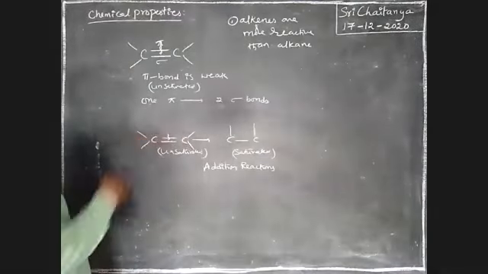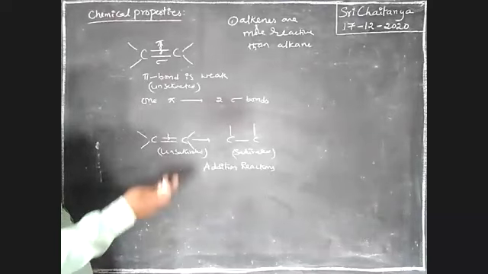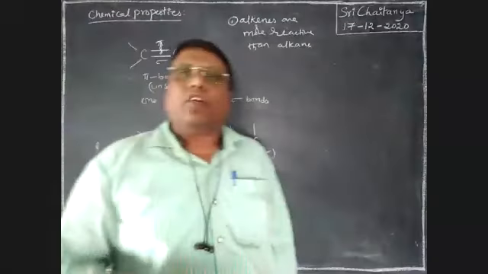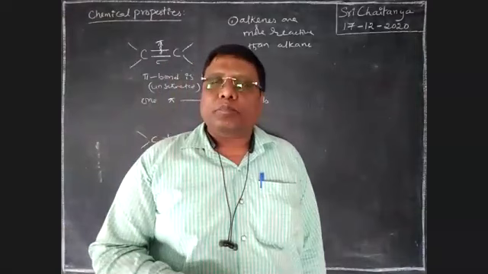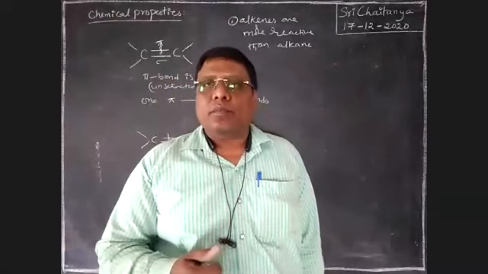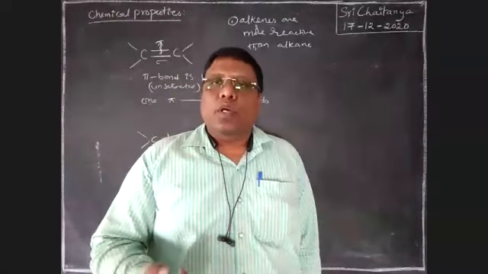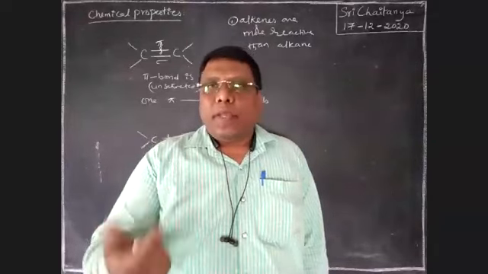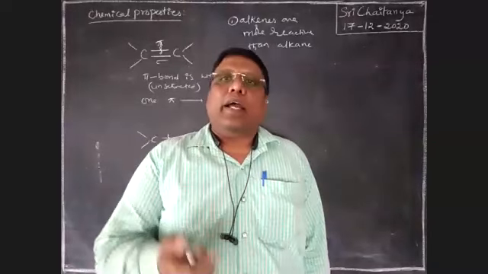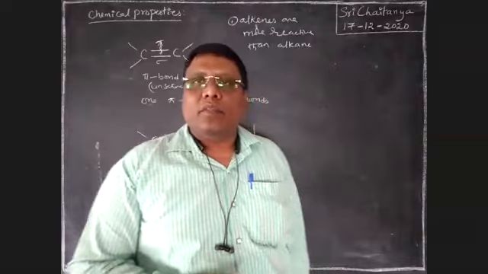To break this pi bond, the pi bond cleavage may be homolytic cleavage or heterolytic cleavage. Breaking of the pi bond leads to either homolytic or heterolytic cleavage. Radicals may be formed or ions may be formed, depending on the cleavage.